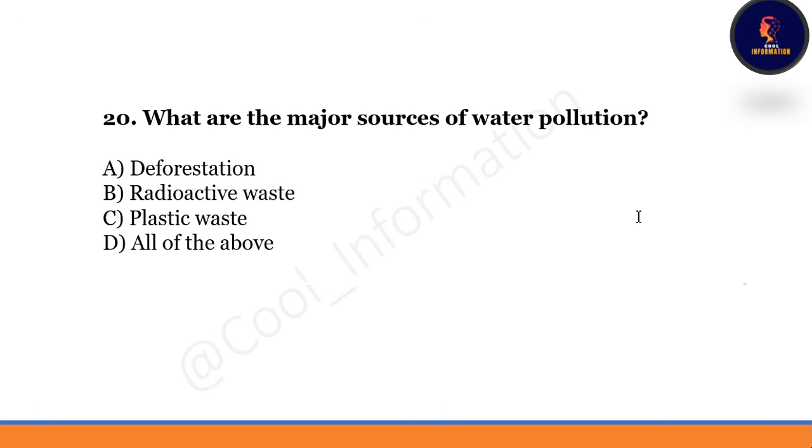Moving to the next question, which is I think the 20th question, and we have covered half of the questions till now. 20th question is, what are the major sources of water pollution? Option A, deforestation. Option B, radioactive waste. Option C, plastic waste. Last option is all of the above. Correct option will be option D, all of the above. Deforestation, radioactive waste and plastic waste. All the three are the major sources of water pollution.